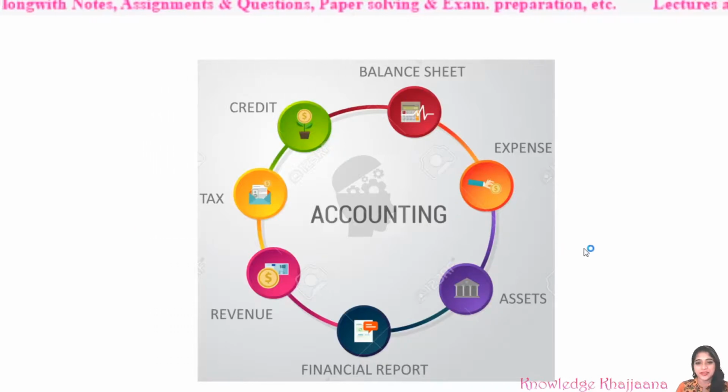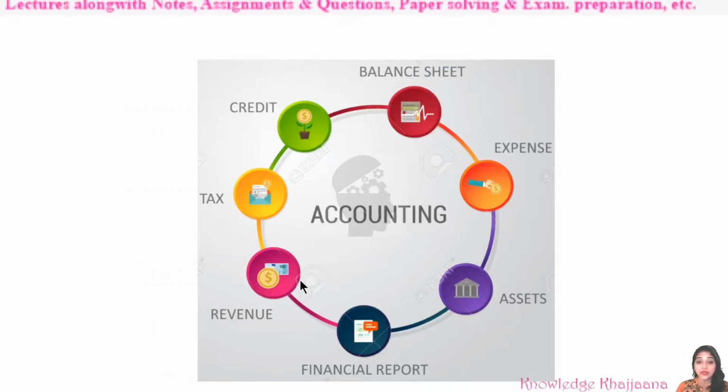Now when we think about accounting, which factors are related to it? When we do the accounting, we have to think about the balance sheet, the different expenses occurring to that business, the assets of that business, and then we have to prepare the financial reports for the business.